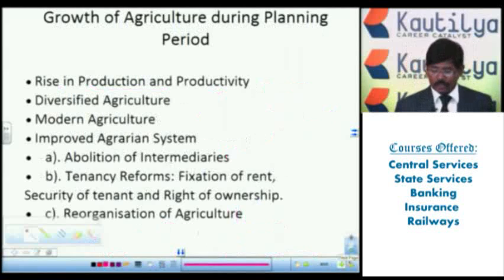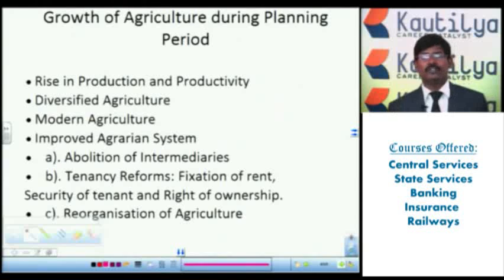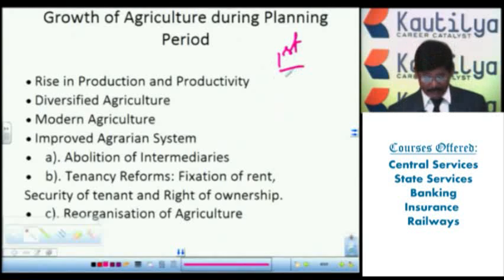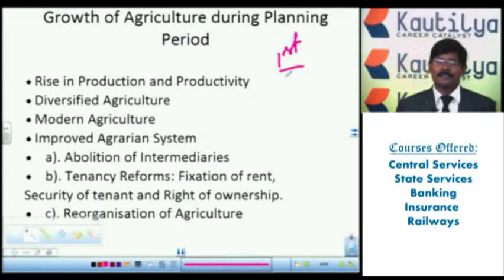Then, what is the growth of agriculture during the planning period? If you observe, right from our independence, we started five-year plans. In the first five-year plan, 1951 to 1956, most importance was given to the development of the agriculture sector in India. When most importance was given to the agriculture sector, we started increasing production and productivity.